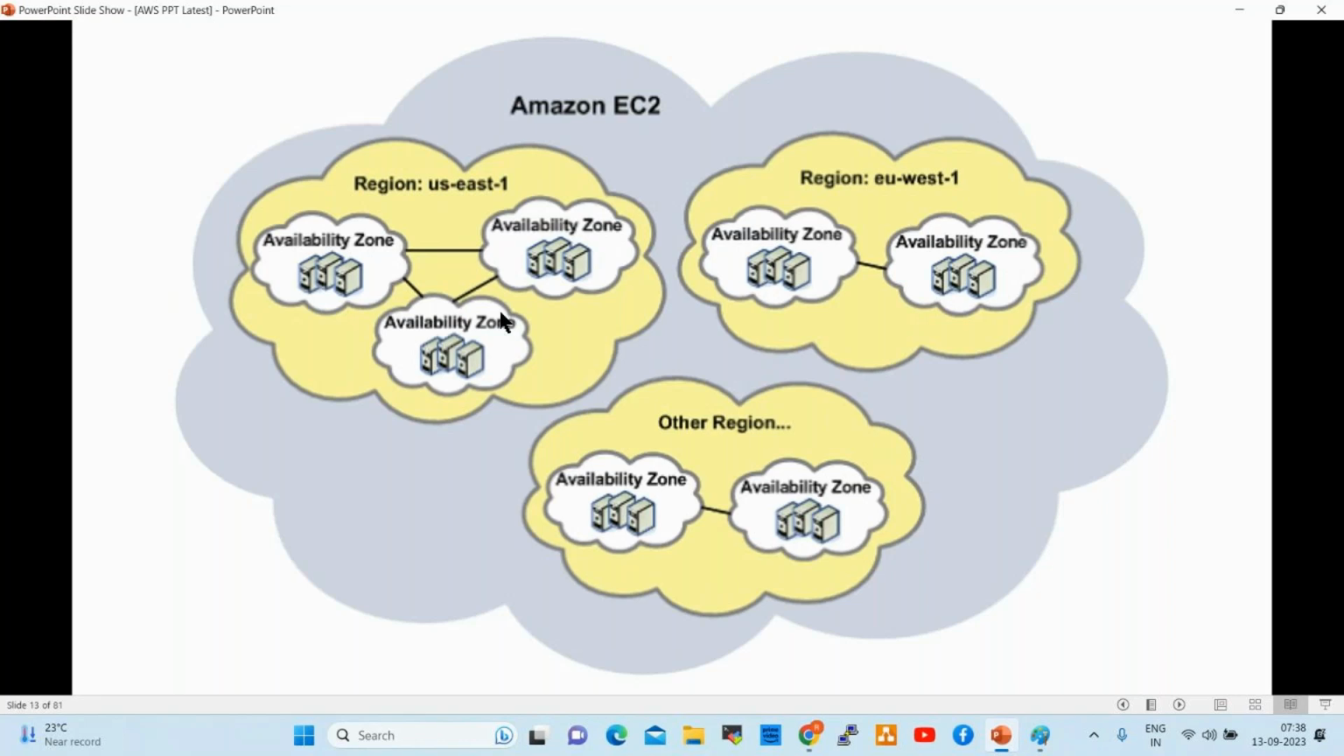Even in case the entire region is down, for example, this US East 1 complete region is down, still data is available in the other region, right? We can access the data from the other region. See here, regions, zones. The data will be replicated like this. Fine.